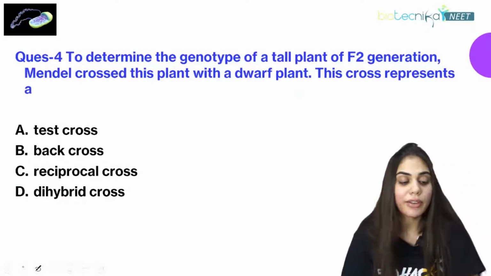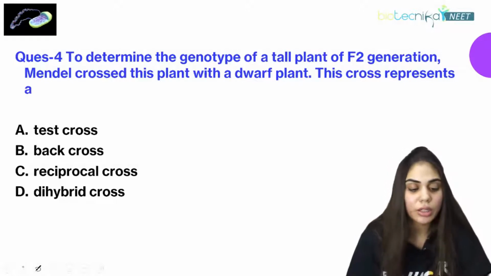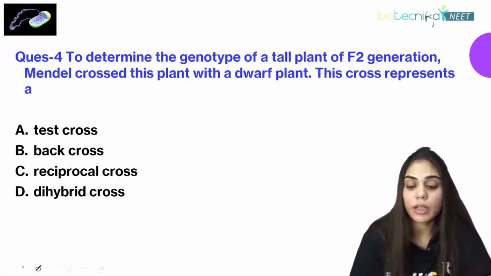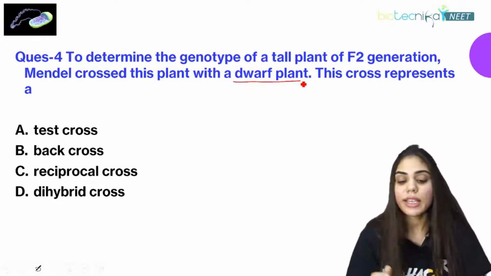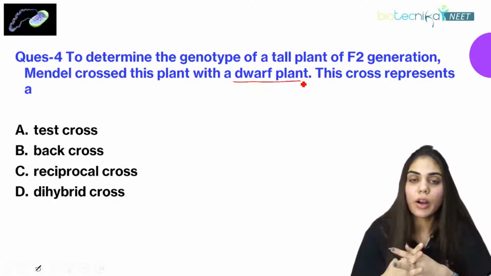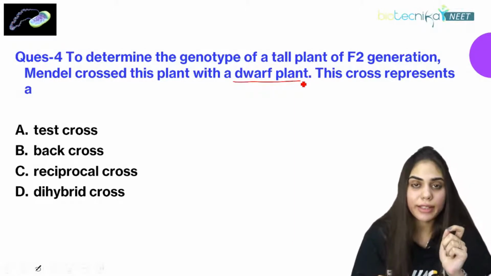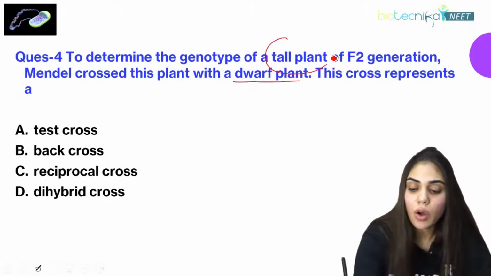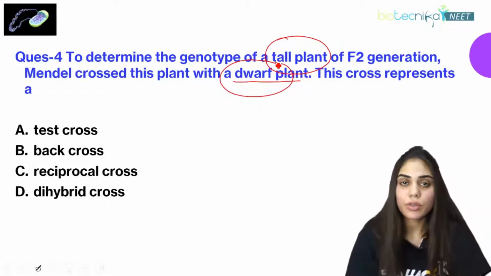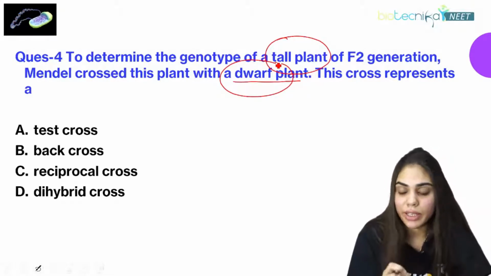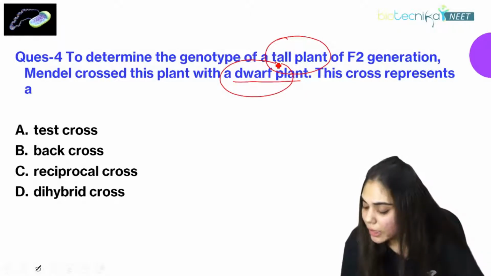The next question is: to determine the genotype of a tall plant of the F2 generation, Mendel crossed this plant with a dwarf plant. This cross represents what? See how you have to solve the question. You need not read the whole question. Just find the catchy word, what it is saying. It is crossing the tall plant of the F2 generation with a dwarf plant. The dwarf plant, we know, is a recessive character. So what is the answer? Answer D.